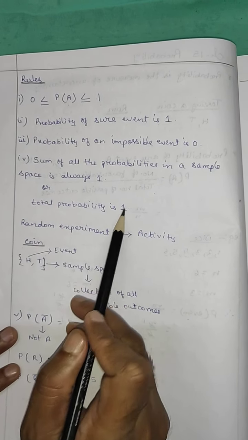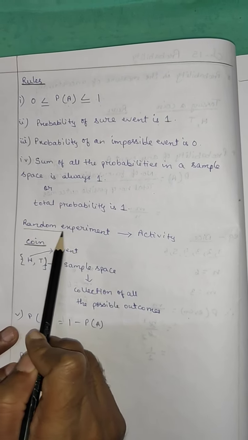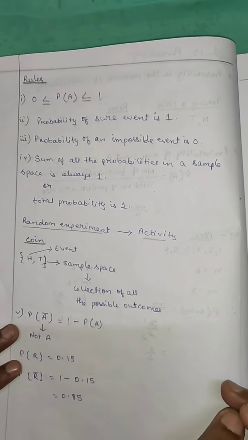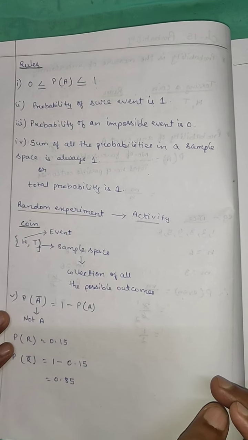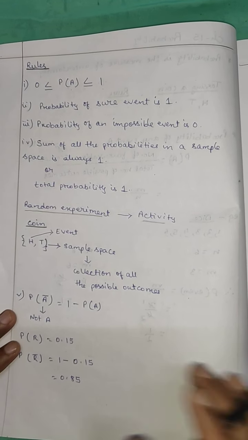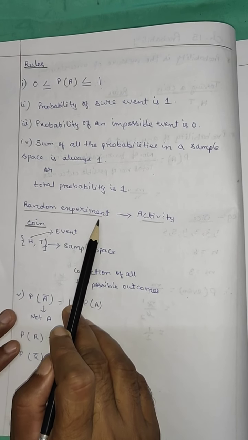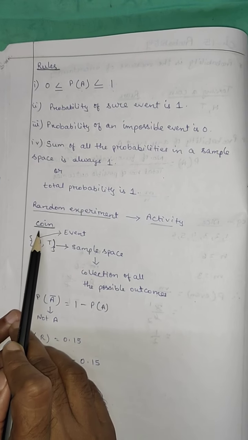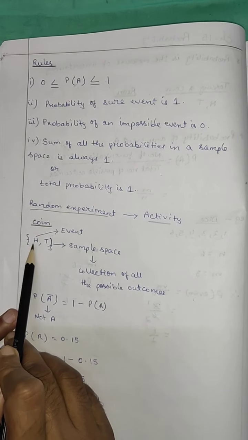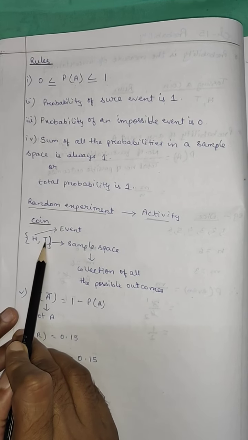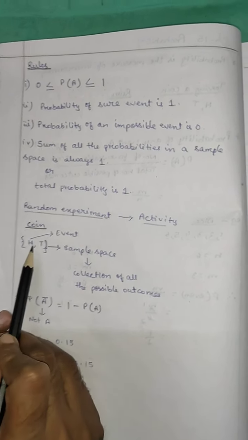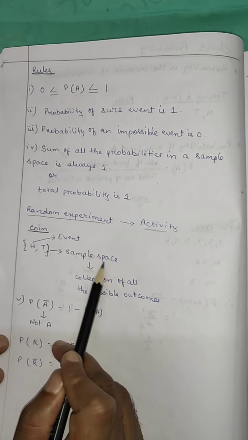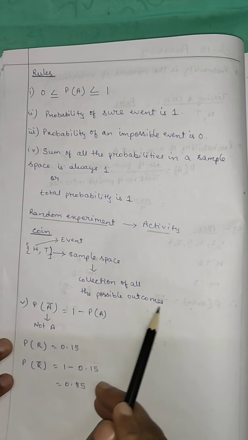Now, in probability we use the term random experiment. A random experiment is your activity. That activity may be handling a coin, maybe a dice, whatever. Any experiment which takes place, that activity is known as a random experiment. For example, while tossing a coin, there are 2 results, head and tail. Each result is called an event, and when you list the results under curly brackets, that is called the sample space. Sample space means the collection of all the possible outcomes.